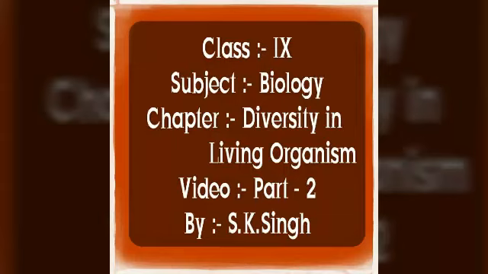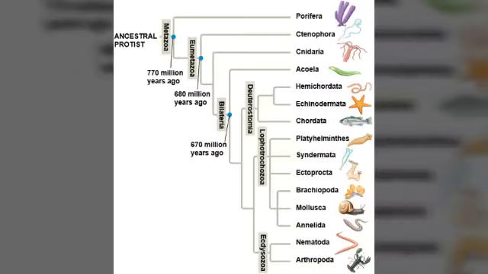In the last video you have read about the five kingdom classification of living organisms. So today we will discuss the kingdom Animalia. As the name Animalia represents the animal group, all animals come in this category, that is kingdom Animalia.